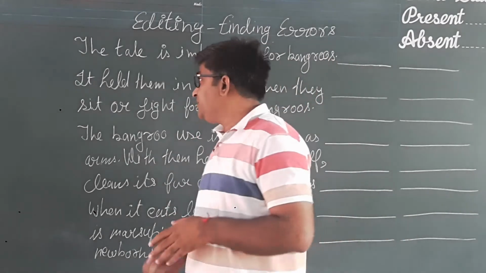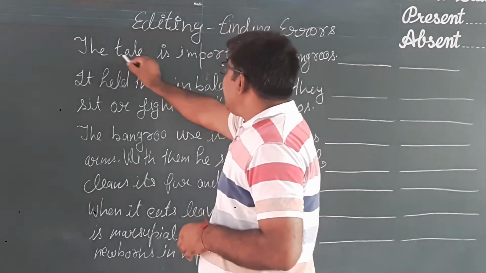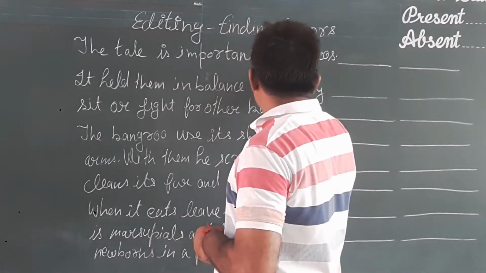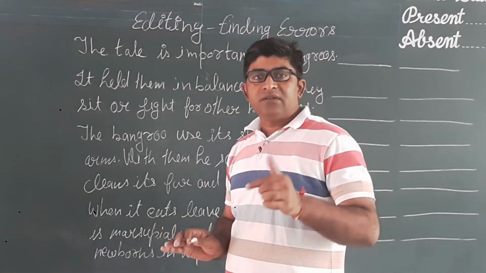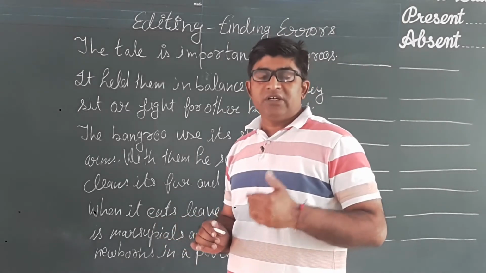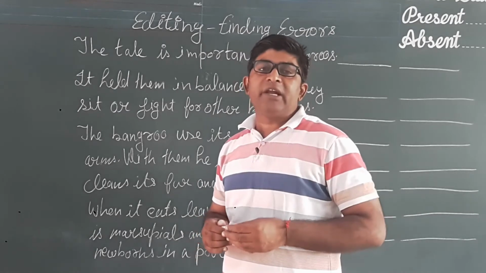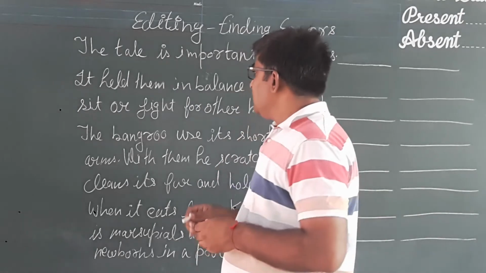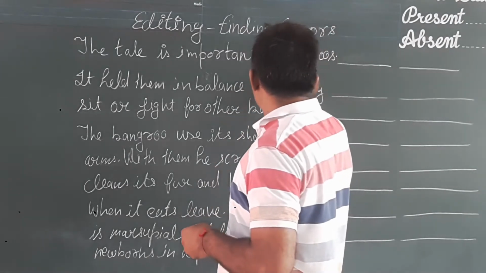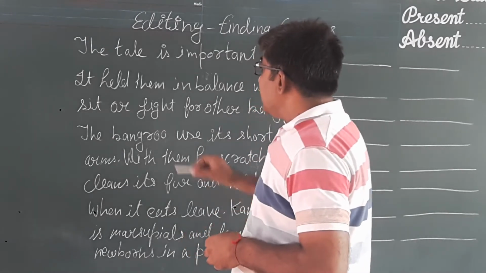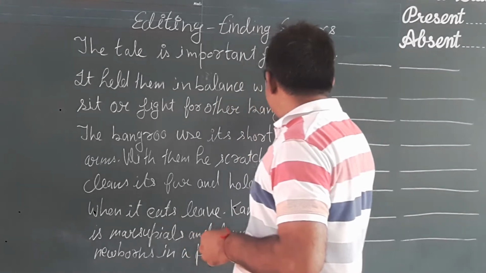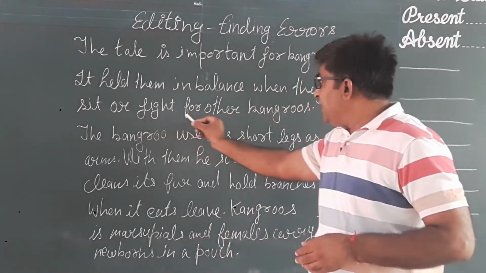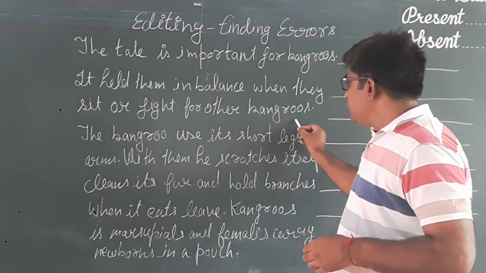So let us start. The tail is important for kangaroos. This paragraph is regarding the kangaroo, the famous, popular animal of Australia. The right pronunciation of the word is also kangaroo. It held them in balance when they sit or fight for other kangaroos.